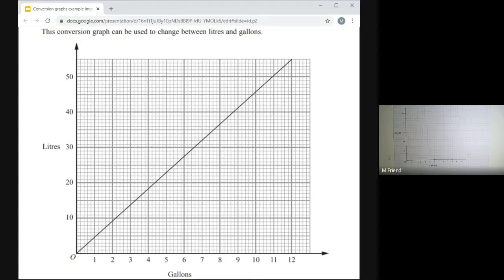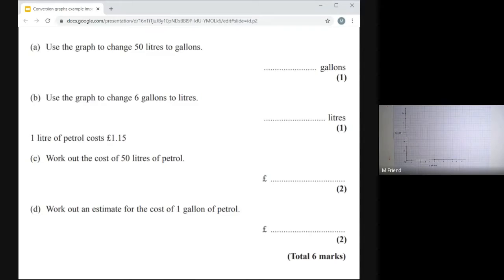Now, it turns out that this was actually the top half of an exam question, and the bottom half of the exam question looked like this. And I'd like to take you through how you do each question just one stage at a time. So the first one, use the graph to change 50 litres to gallons. Notice how it's instructing us to use the graph.